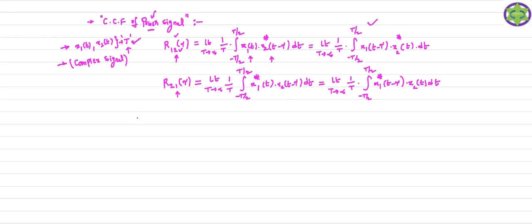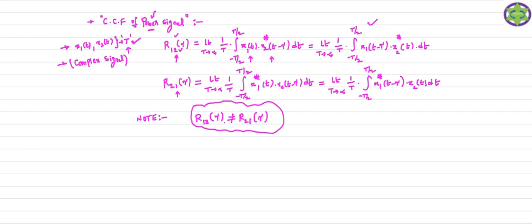One thing you should note from the above two formulas is that R12 of tau is not equal to R21 of tau. Both formulas will give different results. That means the cross correlation function does not follow the commutative property.